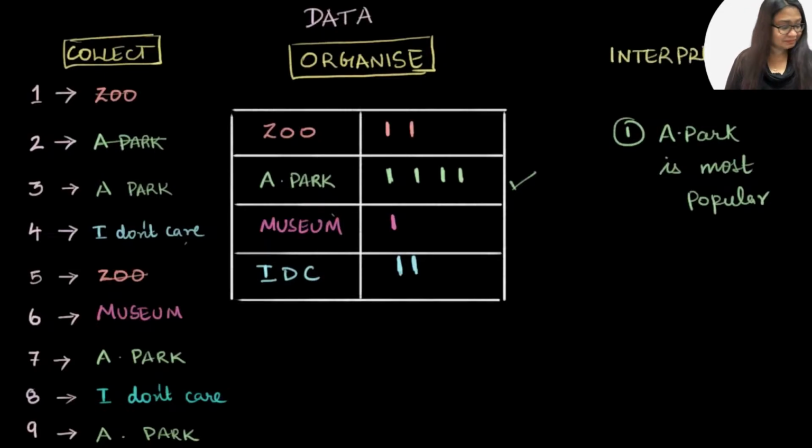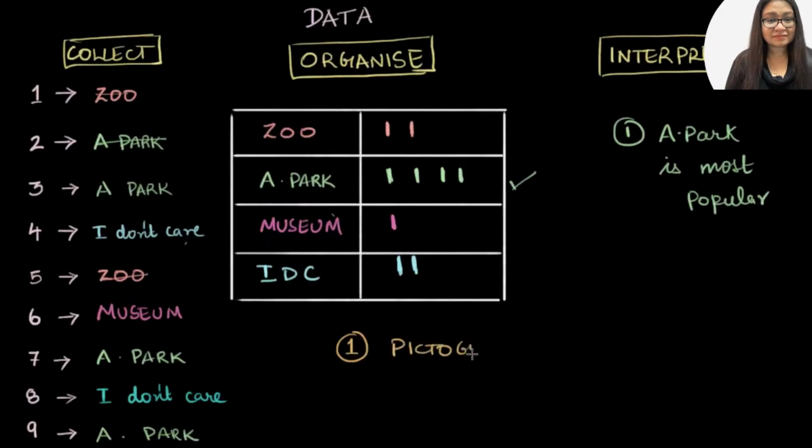Interpret the data. So these are just names that you now know what they stand for. Throughout, as you start learning more about data, you'll start coming up with ways to organize data. You might learn words like pictographs, which I mean very soon. And then you'll also learn things called bar graphs, and maybe pie charts.